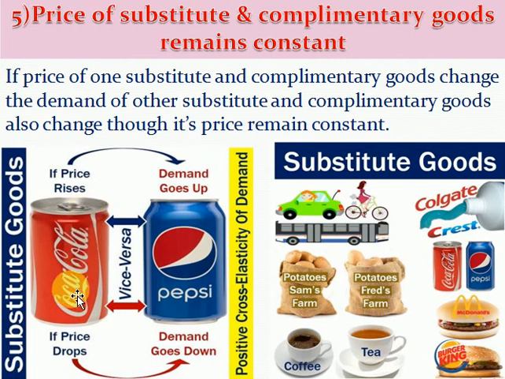For example, if the price of Coca-Cola rises, then people will prefer to purchase Pepsi in place of Coca-Cola. The price of Pepsi never changes, it remains constant, but the demand for Pepsi automatically increases because there is an increase in the price of its substitute product, Coca-Cola.